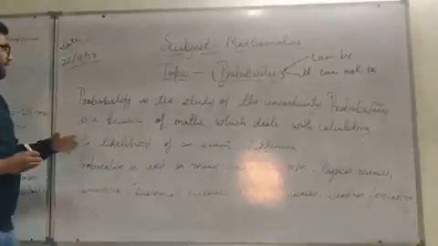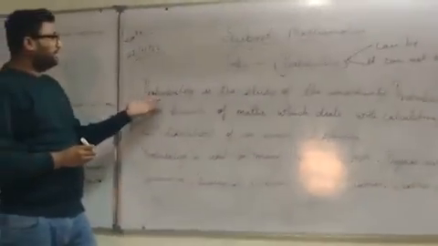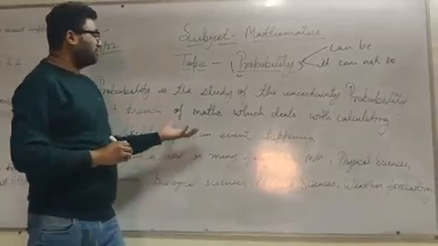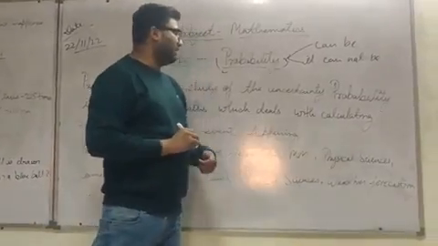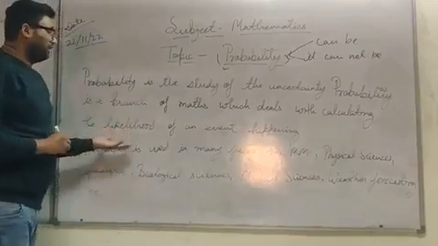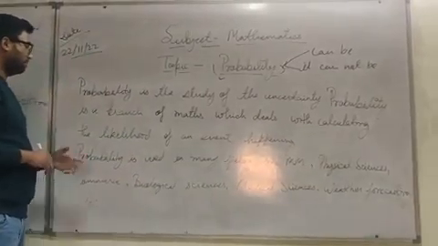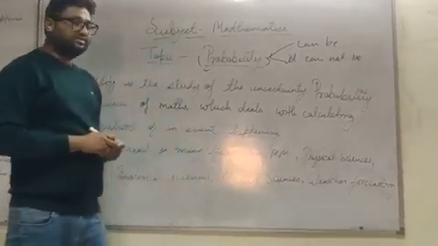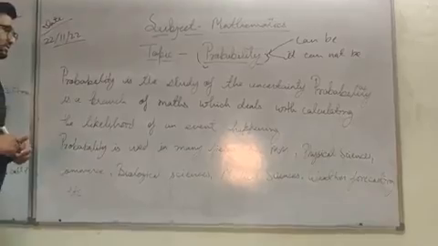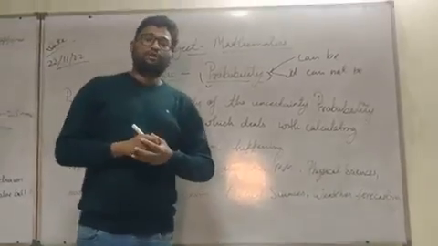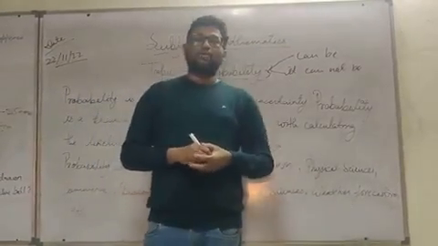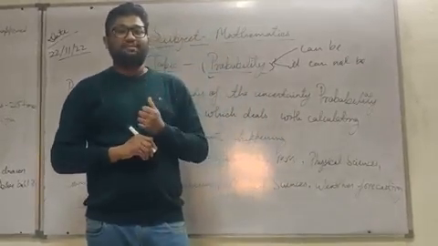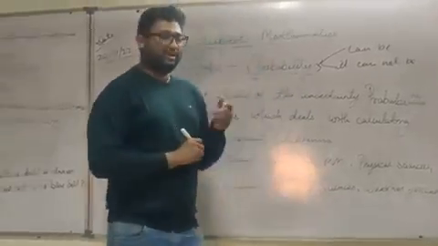First of all, I will define what is probability. Probability is the study of uncertainty. Probability is a branch of maths which deals with calculating the likelihood of an event happening. Probability is used in many fields like mathematics, physical sciences, biological sciences, commerce, medical sciences, weather forecasting, etc. So for a detailed explanation of probability, I would like to introduce some examples which can be discussed here. So please have a look.